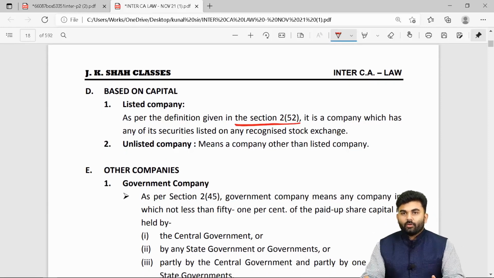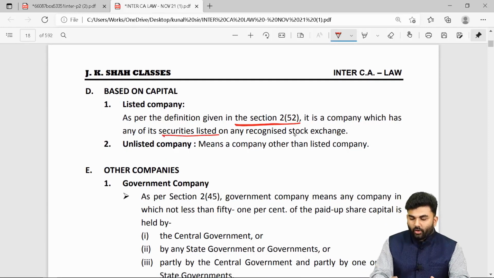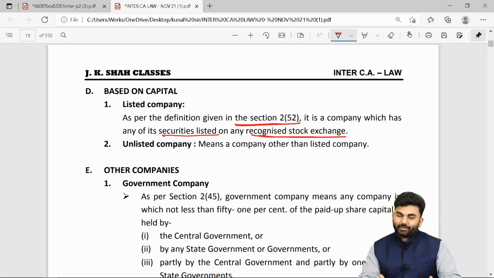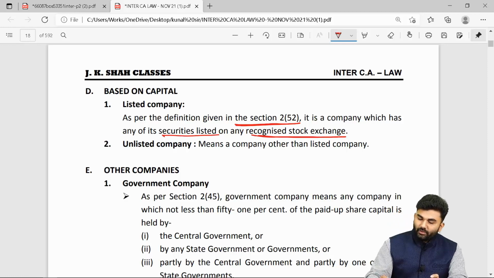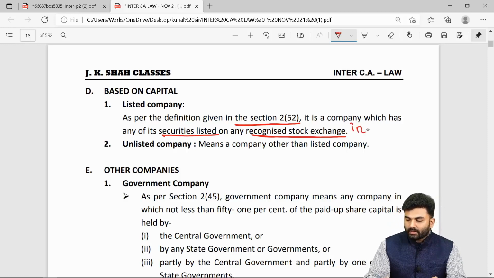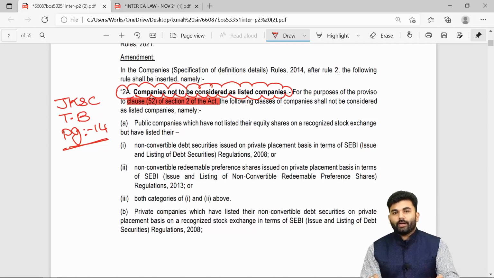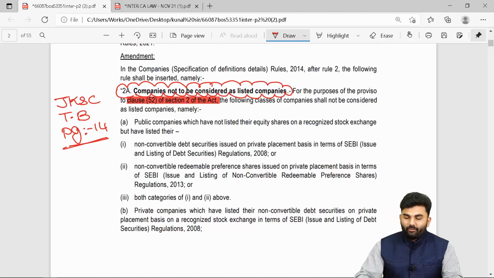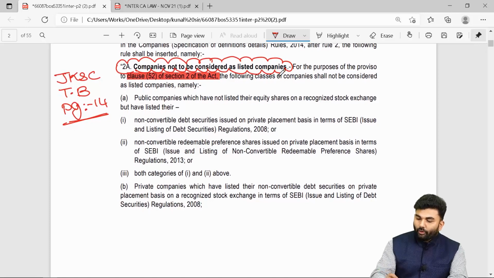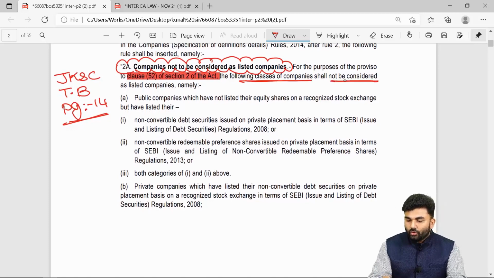That is a company whose securities are being listed on any recognized stock exchange. Whenever the securities of your company are being listed on any recognized stock exchange, then yes, your company is to be considered as a listed company. Just below this definition, you need to insert a new heading called Rule 2A, wherein it says that the following class of companies should not be considered as listed companies.